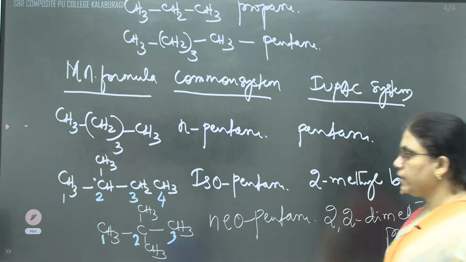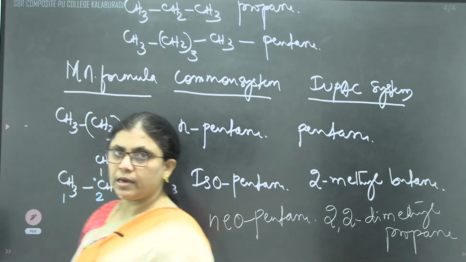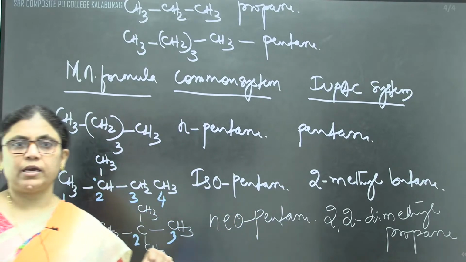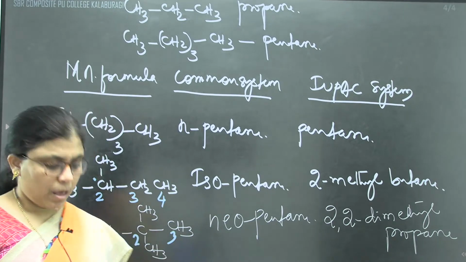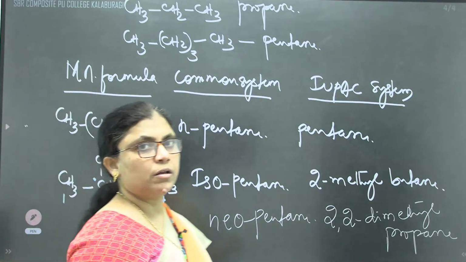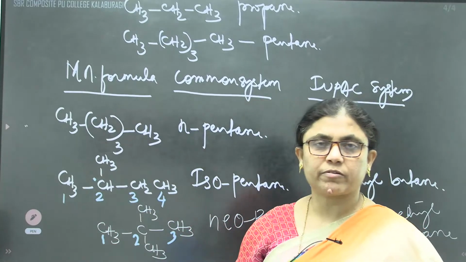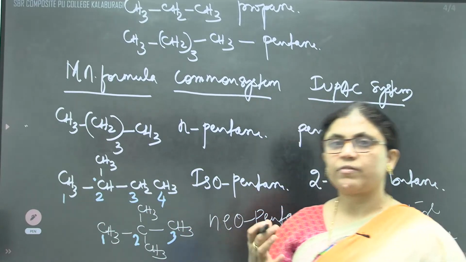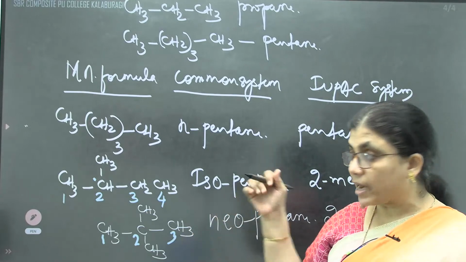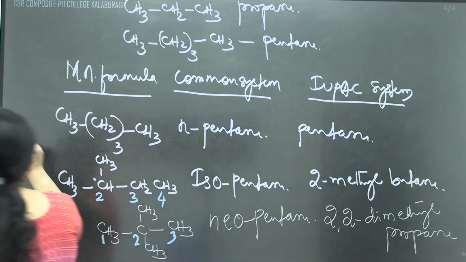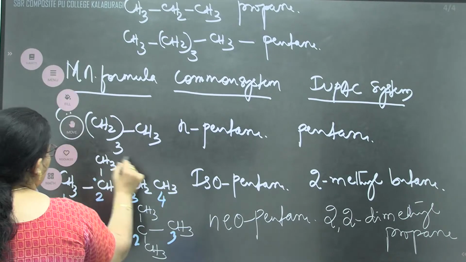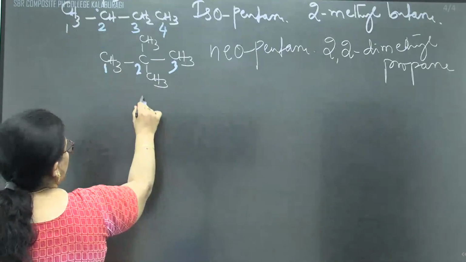Therefore, whenever we are deciding the name on the basis of the common system, it is a failure method, because earlier we read about the history behind the common system, that without sources they were unable to decide the name. But the IUPAC system is a successful method. We will not extend these 2 examples here, children. Let us move to isomerism.